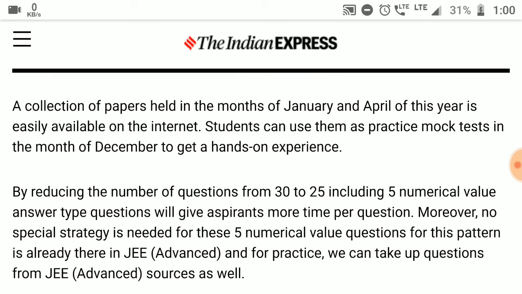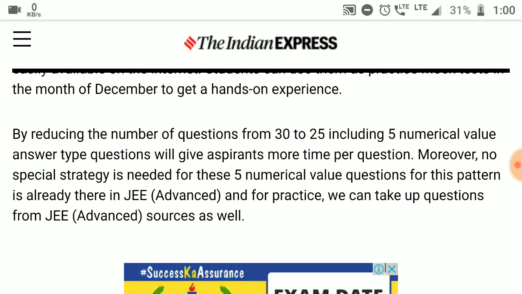A collection of papers held in the months of January and April of this year is easily available on the internet. Students can use them as practice mock tests in the month of December to get hands-on experience. Reducing the number of questions from 30 to 25, including 5 numerical value answer type questions, will give aspirants more time per question. Moreover, no special strategy is needed for these 5 numerical value questions, for this pattern is already there in JEE Advanced, and for practice we can take up questions from JEE Advanced sources as well.